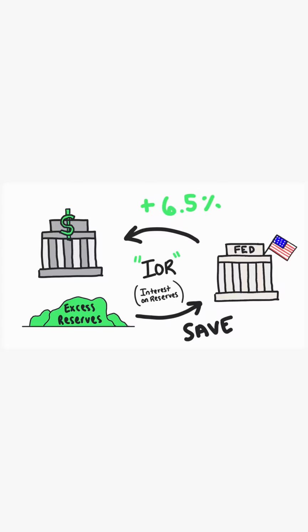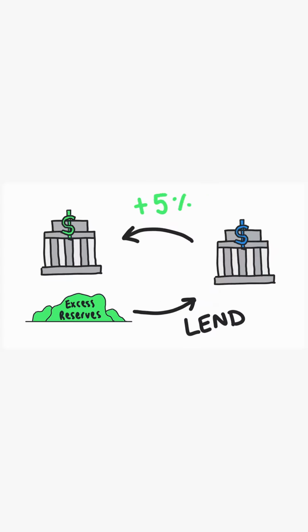It's the rate that the Fed, or a country's central bank, pays to commercial banks when they save their excess reserves. Now, in this case, the bank also has the option to lend to another commercial bank, and that will earn them 5%. Clearly, the commercial bank isn't going to lend. Of course, why would it lend at a lower rate than it could earn just by saving?